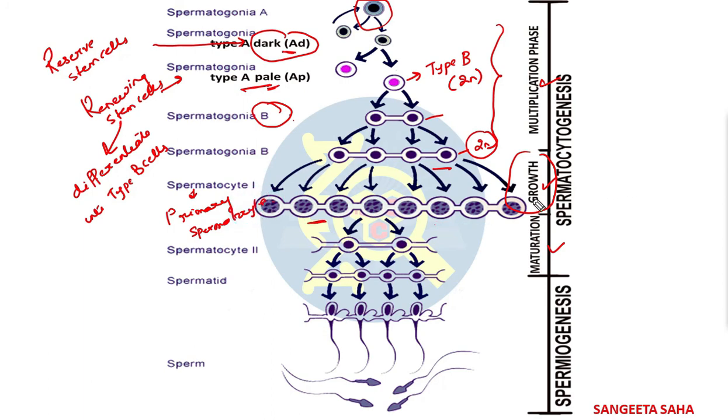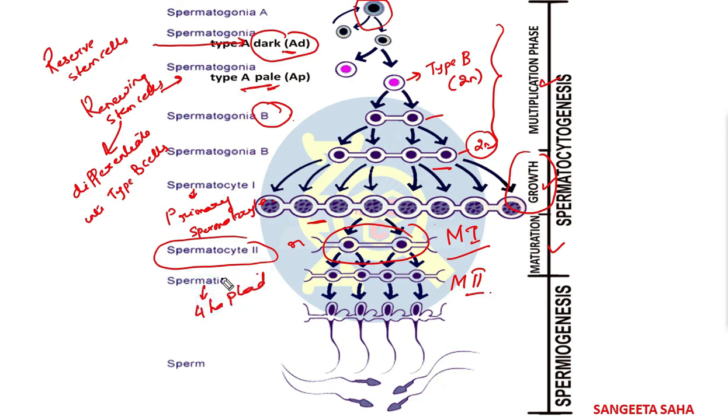Fine. Now after completion of the growth phase, the primary spermatocyte completes its first meiotic division, that is the reductional division, leading to the formation of two equal haploid cells called the secondary spermatocyte. This is actually N in number or haploid, that is 23 chromosomes are present in each. Now the secondary spermatocyte undergo second meiotic divisions to form 4 haploid spermatids. So this is the maturation phase.